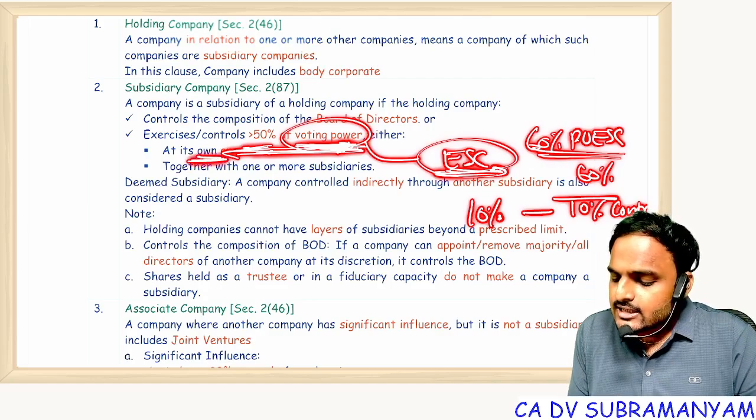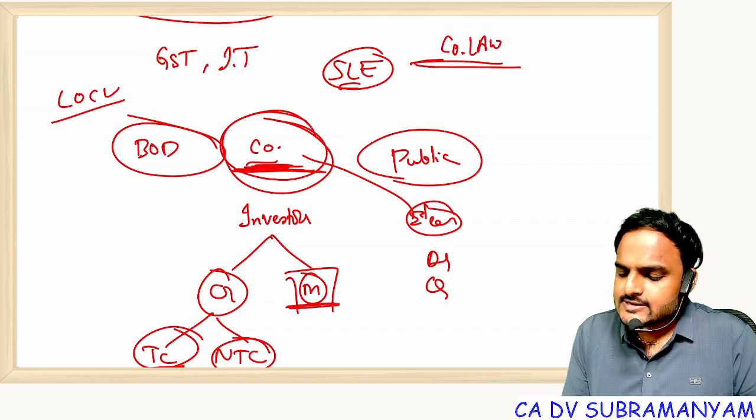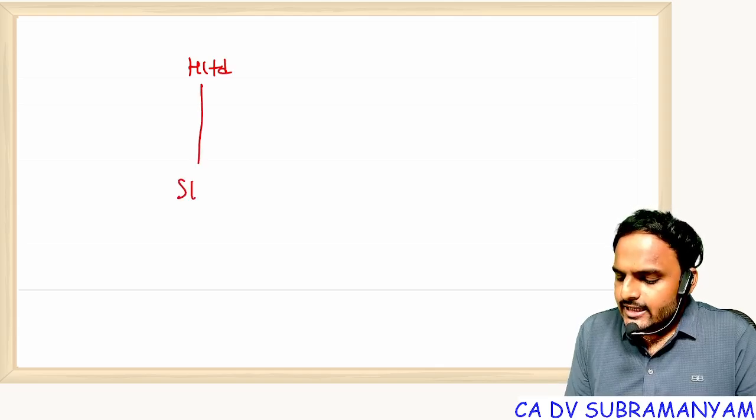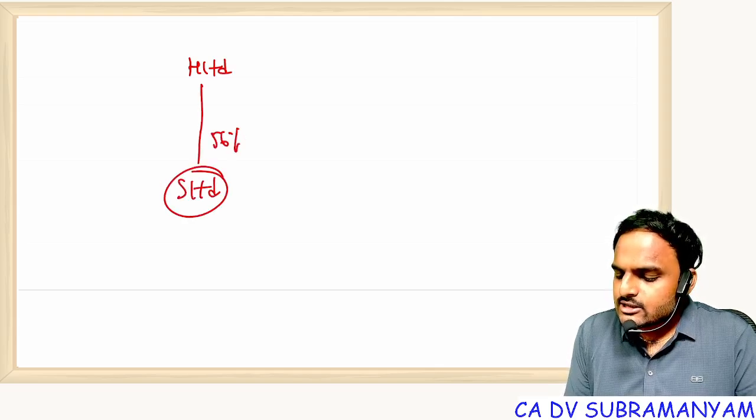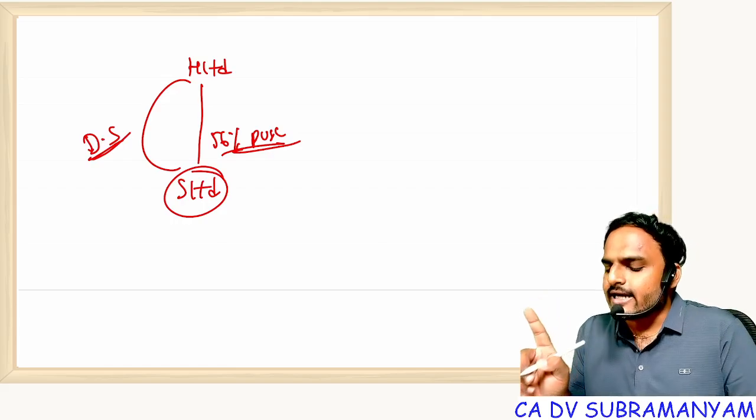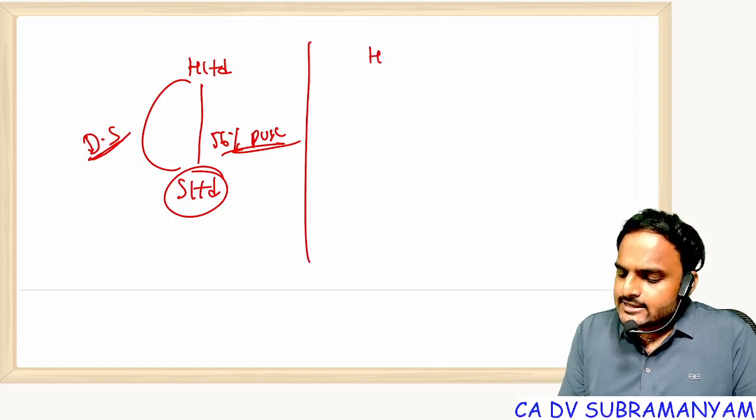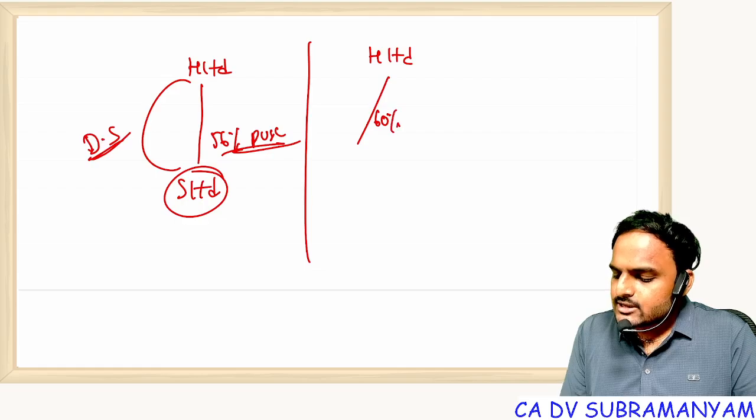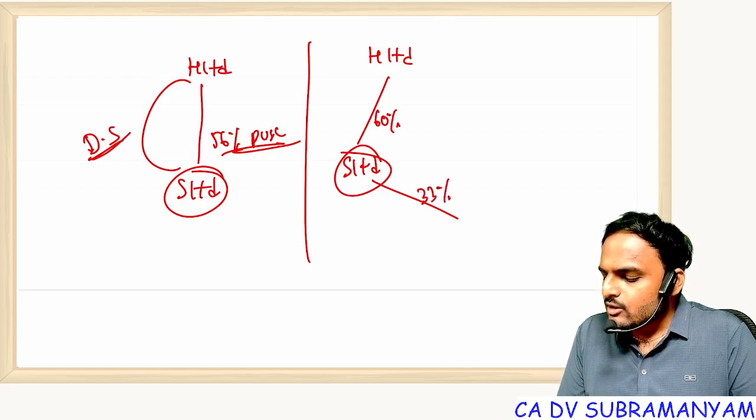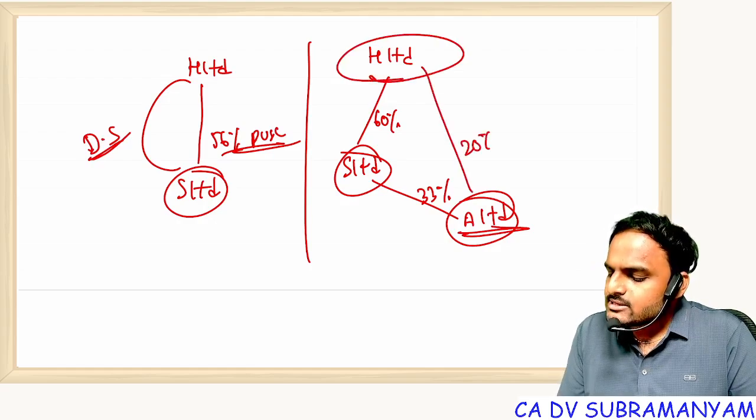One is either on its own basis or together with one or more subsidiaries. Suppose there is a company called H Limited. In S Limited, if they are holding 56% of paid up share capital, this is a concept called direct subsidiary. S Limited is a direct subsidiary to H Limited. Understood? Suppose H Limited has 60% control in S Limited, and S Limited has a 33% control in A Limited. In the same A Limited, H Limited has a 20% control.